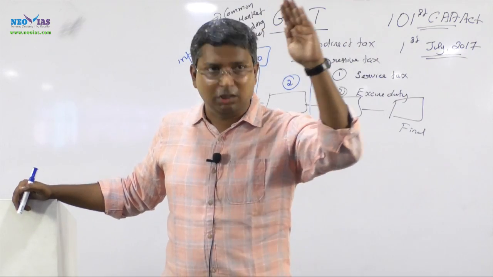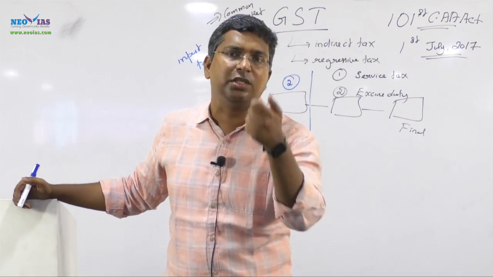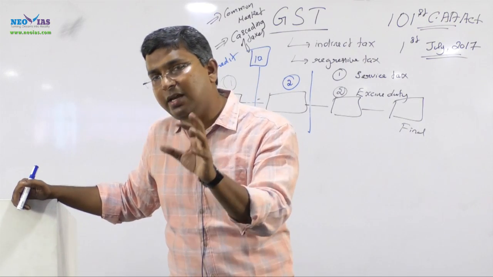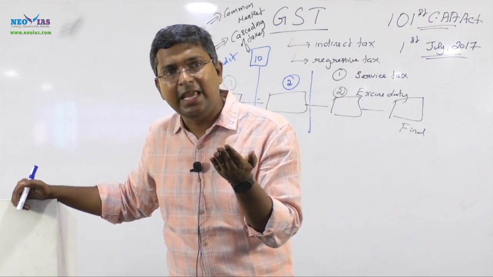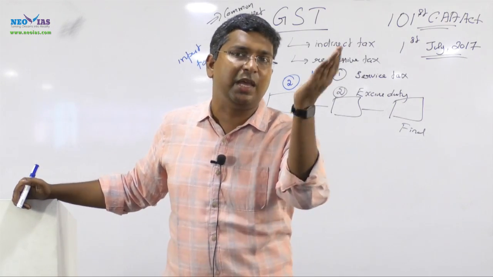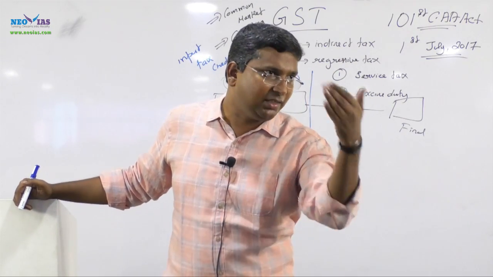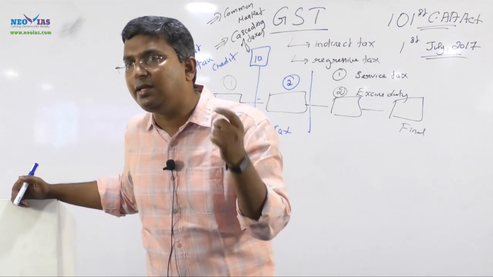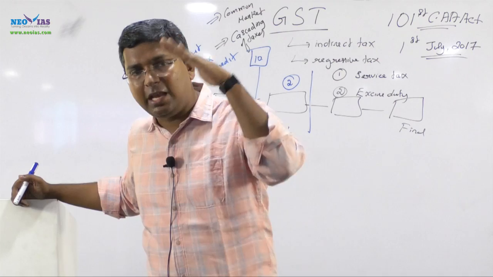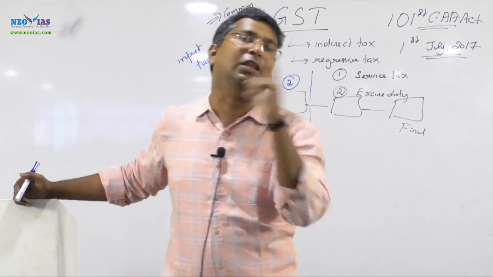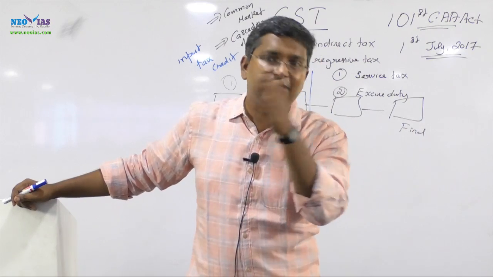Earlier, with a lot of tax evasion, the government loses its tax base. But with the introduction of value added tax, even though the tax rate has come down, the revenue has increased mainly because more people started paying tax. If they want to get input tax credit, they have to properly maintain invoices, and then they have to pay taxes for all the different stages.